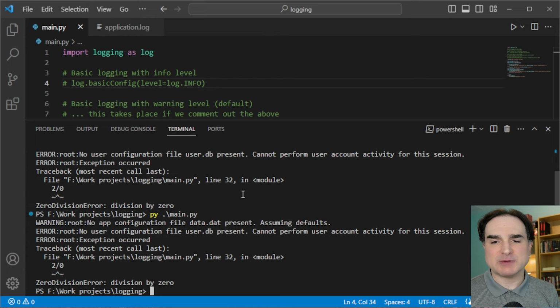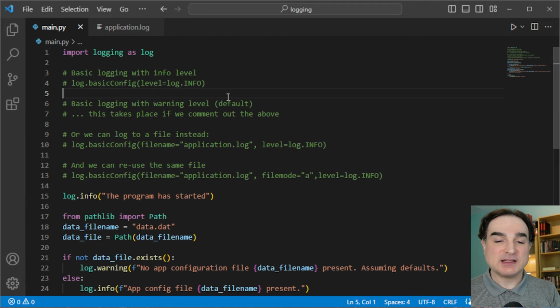Okay, now what if we want to write our logs to a file? Because logging everything to the console isn't always the most useful thing. Well, all we have to do is modify our basic config line and provide a file name. Plus, we have another option.